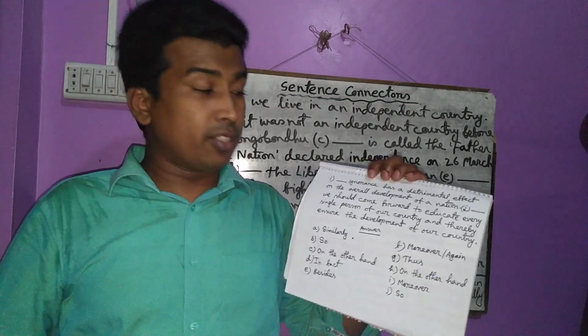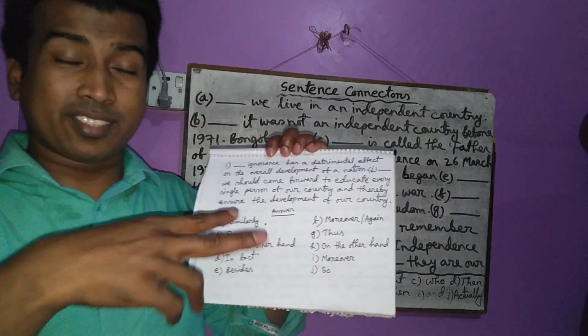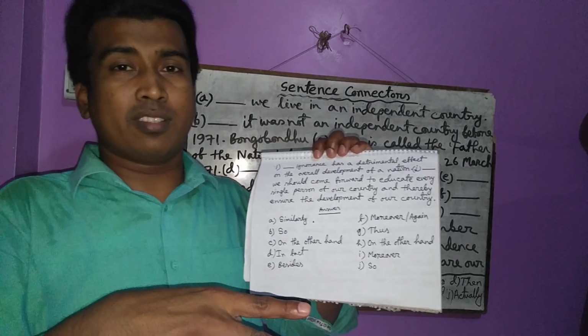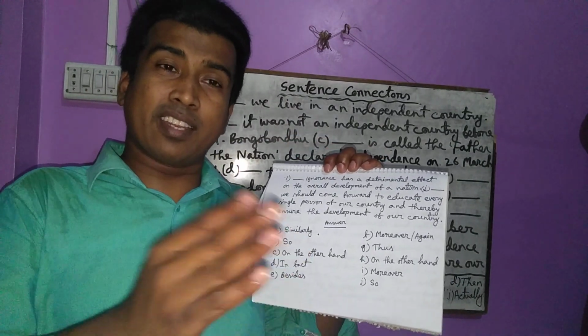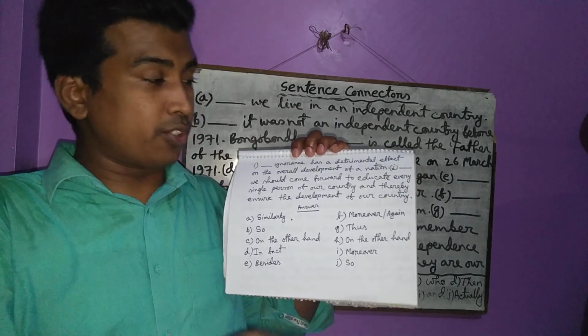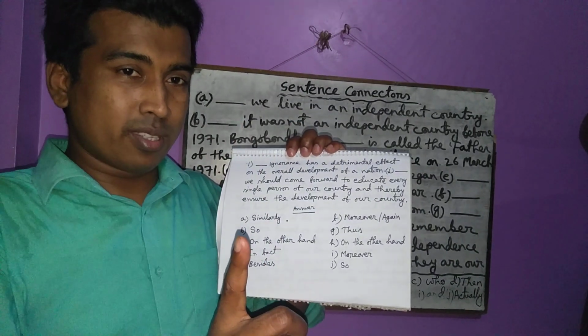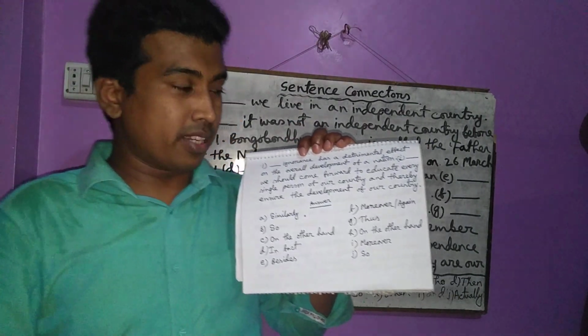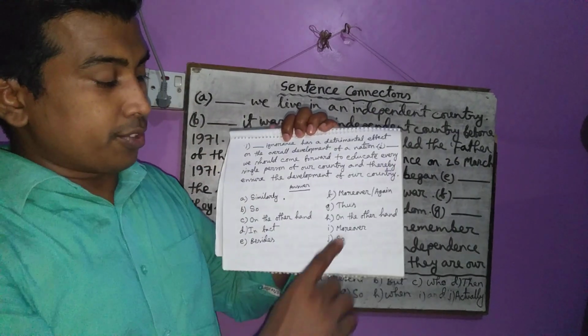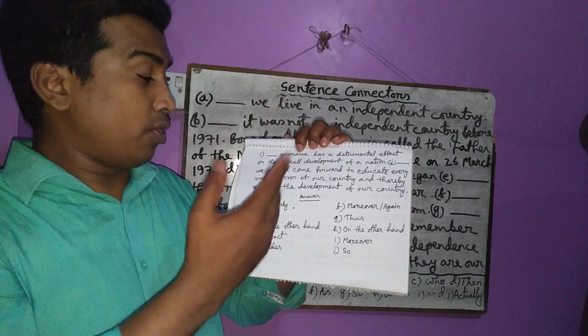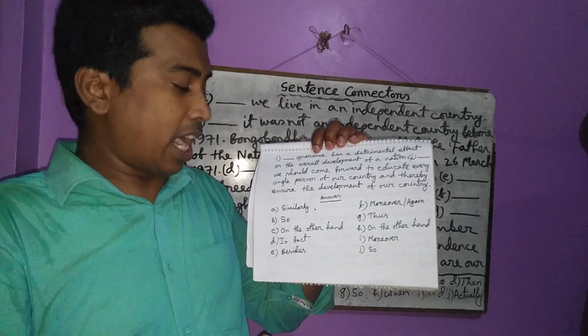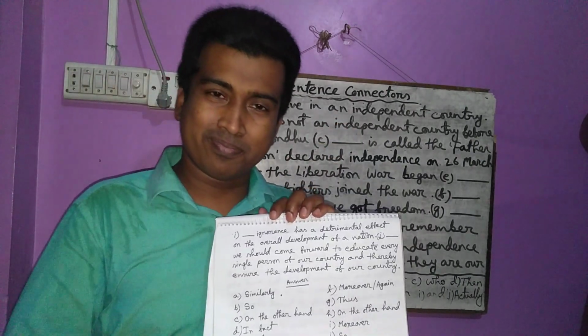So there is a cause and result relationship. So if there is a relationship between cause and result, you have to use so. I have told you a few minutes ago about it. So we should come forward to educate every single person of our country.